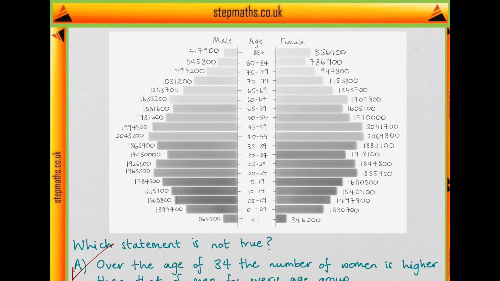Okay, so if we try to add them up to compare, let's just look at the first two significant figures to make it easier. So it's like we're dividing through by 10,000. Then we'd have approximately 42 and 86 if we round, and that would give us 128. And because we've rounded up for both of these, we know that there's actually fewer than 128 times 10,000 people in this age group, so less than 128.